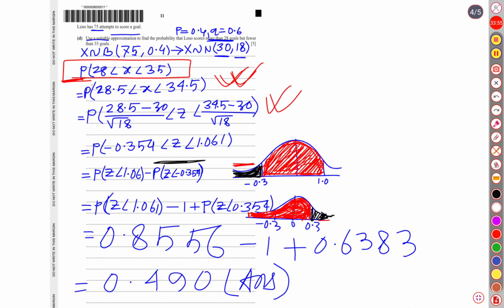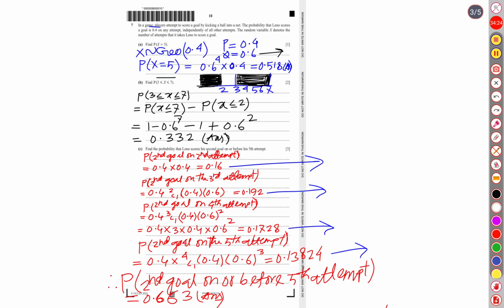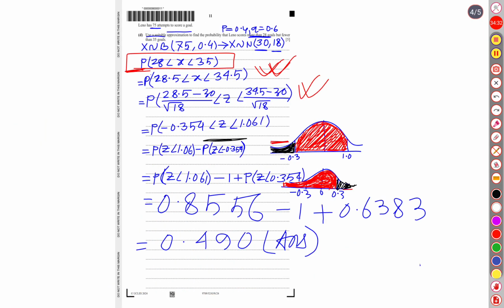After that, from 1 we subtract that tiny part, because the probability distribution table gives no probability for any negative z score. That's why we always find the probability of the corresponding positive z score, then subtract that from 1, and that is how we solve this. So that's all about the solution to the last question of this paper, question number 7. This is the first part, a b c, and the final part is this.